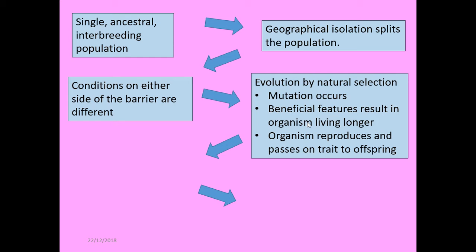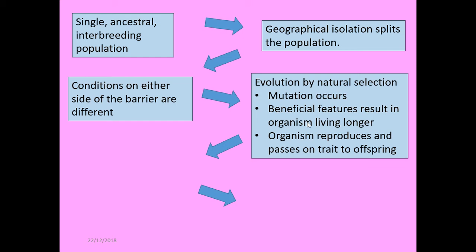The next point is a summary of natural selection. So we're bringing in Darwin's theory of natural selection, which he called survival of the fittest. The best ones live longer to pass on their traits. So I've summarized that there. A mutation occurs, and if it produces a beneficial feature, the organism will live longer.